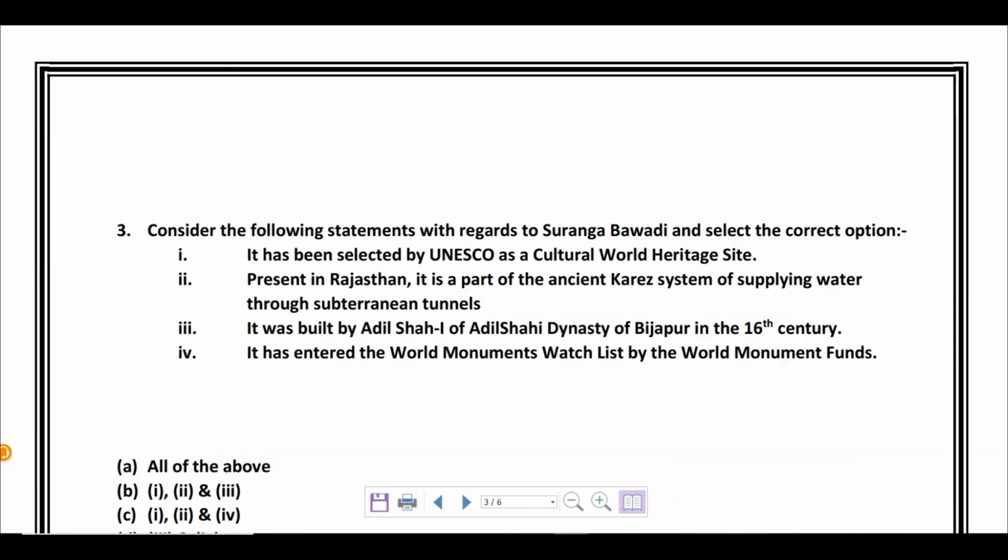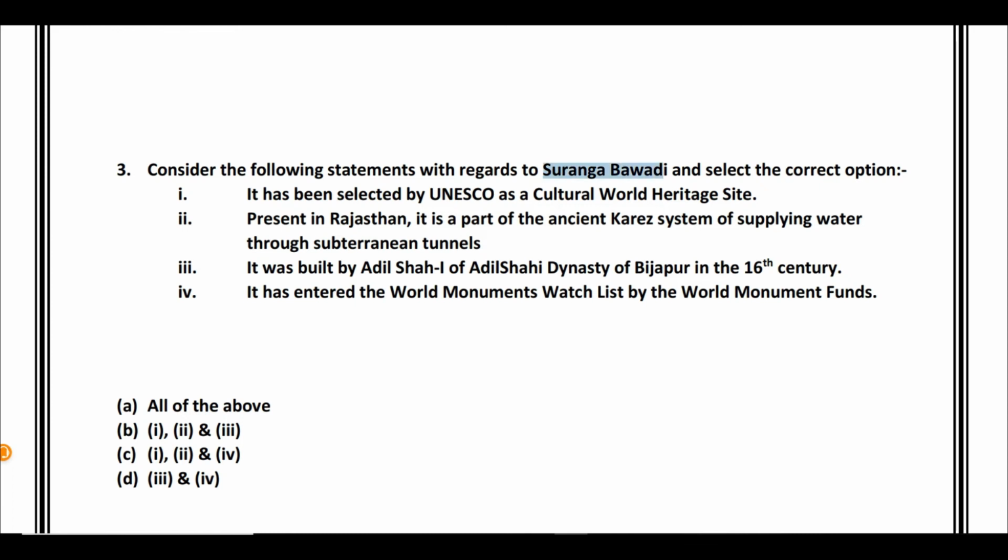Moving on to the next topic that we have, and this is with regards to Suranga Bawadi. Now, what is this? First statement, it has been selected by UNESCO as a cultural world heritage site. You know, UNESCO selects heritage sites across the world, world heritage sites mainly. And there are three categories of world heritage sites that we get to see under UNESCO. One is the cultural world heritage site, the other is the natural world heritage site, and there is another category where such sites have both cultural as well as natural significance, and they are called mixed world heritage sites.